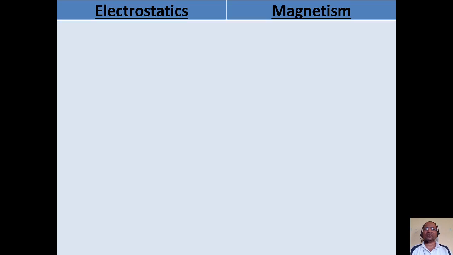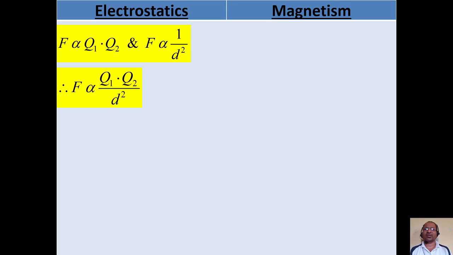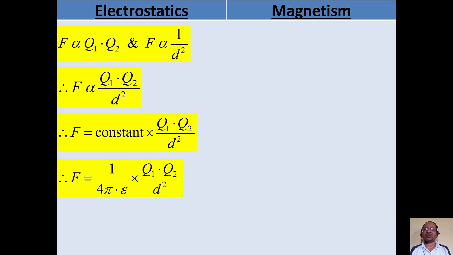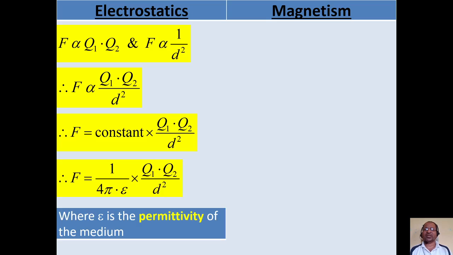In electrostatics, we say that force is directly proportional to Q1 Q2 and inversely proportional to d square. Q1, Q2 are the charge strengths separated by distance d. Combining both these, we write F is directly proportional to Q1 Q2 upon d square. Every time we remove this proportionality symbol and take a constant here. In this case it is 1 upon 4 pi epsilon. Epsilon is called the permittivity of the medium.